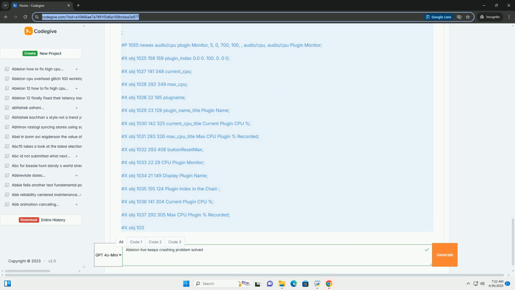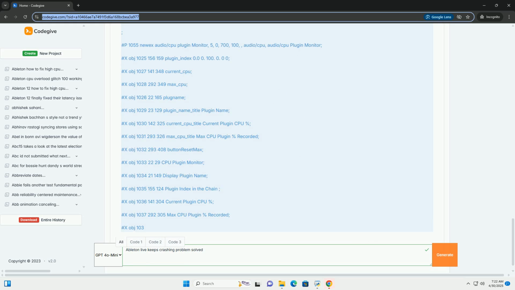3. Troubleshooting steps: a systematic approach. Follow these steps in a methodical order to identify and address the crashing issues. System compatibility and updates. 1. Check minimum system requirements. Ensure your computer meets or exceeds Ableton Live's minimum and recommended system requirements, found on the Ableton website. A too slow CPU, insufficient RAM, or an outdated operating system can cause problems.